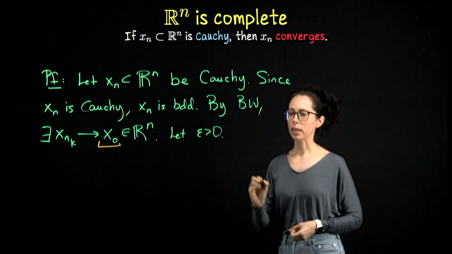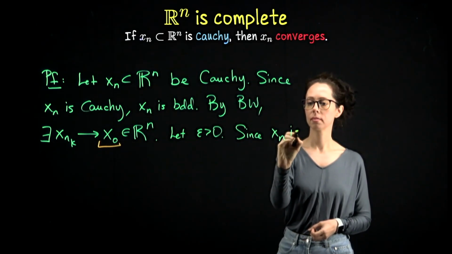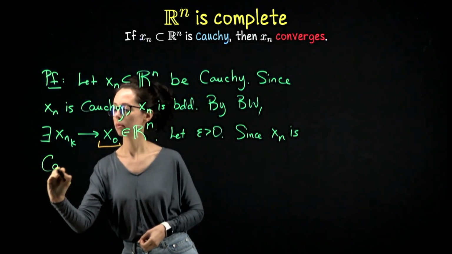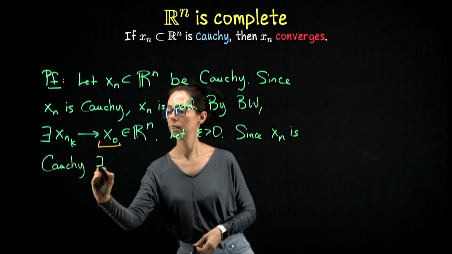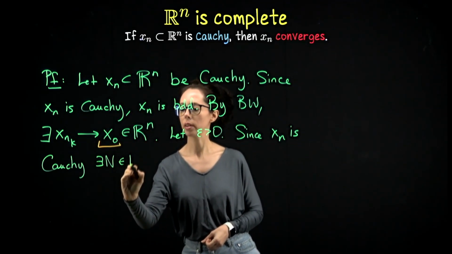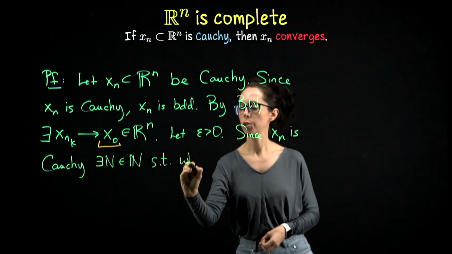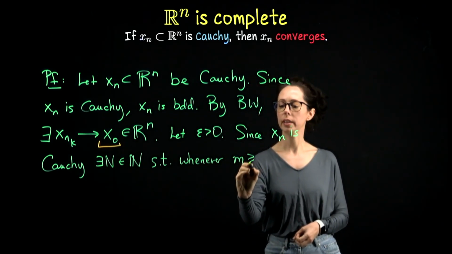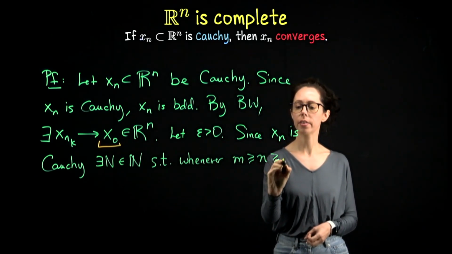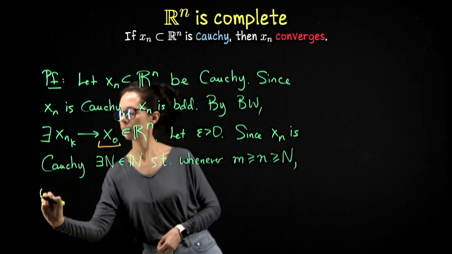Since xn is Cauchy, there exists a threshold index capital N from the natural numbers so that whenever two random indices, which I will order as little m greater than or equal to little n greater than or equal to the threshold, we have